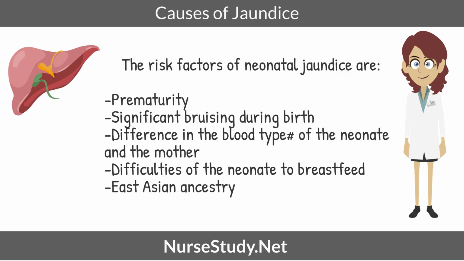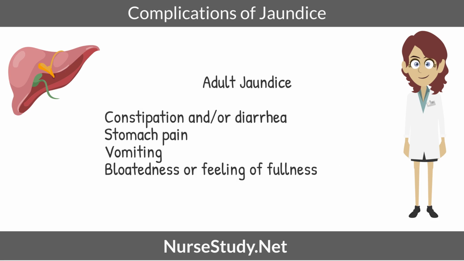Key risk factors of neonatal jaundice are: prematurity, significant bruising during birth, difference in the blood type of the neonate and the mother, difficulties of the neonate to breastfeed, East Asian ancestry. Complications of adult jaundice: constipation and/or diarrhea, stomach pain, vomiting, bloatedness or feeling of fullness.